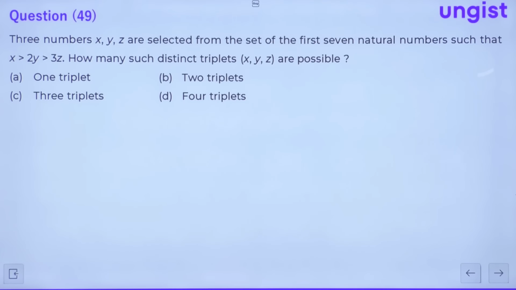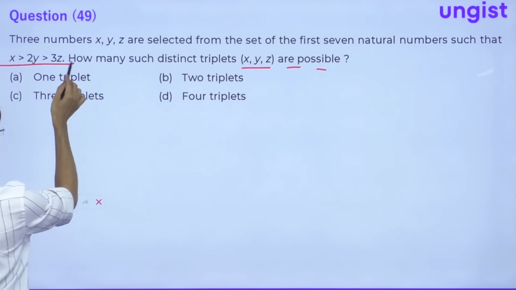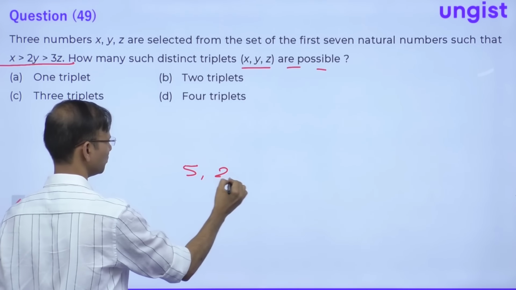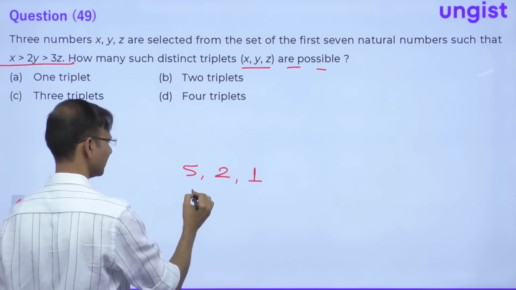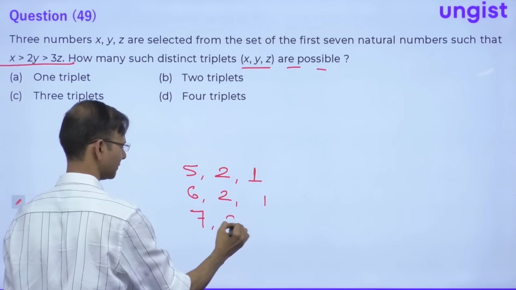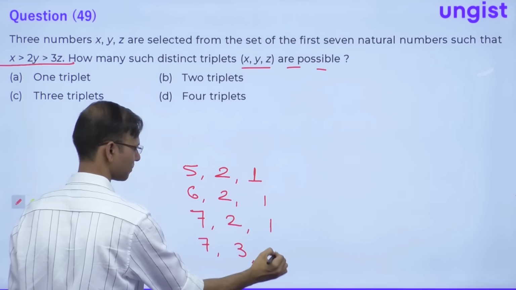Now 3 numbers x, y, z are selected from the set of first 7 natural numbers. First 7 natural numbers is 1 to 7. Now how many such distinct triplets x, y, z are possible where x is greater than 2y, greater than 3z? So guys, the first is 5, 2, 1. Just think on it. Then 6, 2, 1. Then 7, 2, 1. Then 7, 3, 1.